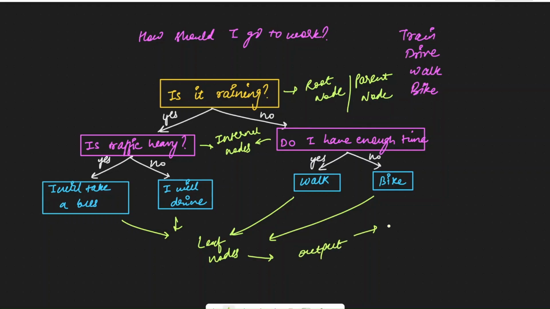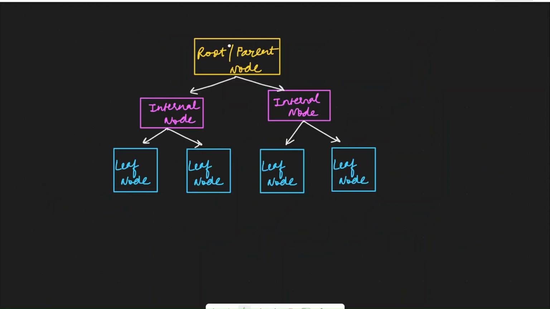Now this output, either it can be a continuous value for regression, or it can be a discrete value for classification. We'll see how both of these work in the later videos, but this is the basics of decision trees. So I'll just redraw this. The topmost node is called the root node or the parent node.